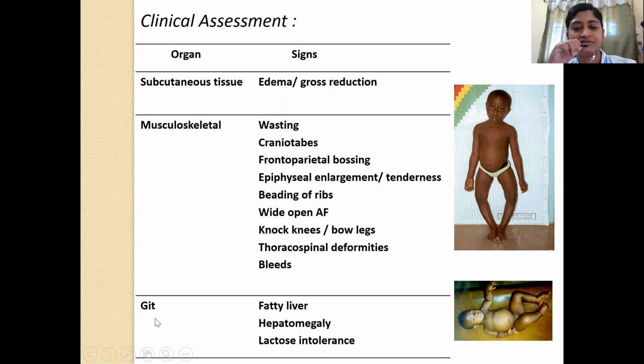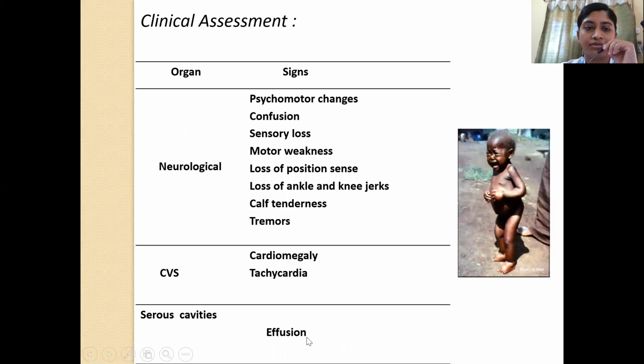And in the gastrointestinal tract, you may get fatty liver, and you may get hepatomegaly, and also there will be evidence of lactose intolerance in the form of perianal rashes. Neurologically, there can be varied manifestations in the form of psychomotor changes. The child may be irritable, as you can see here, apathetic. It will be a dull child who is not interested in the surroundings. It can even lead to confusion. There can be sensory neuropathy, thereby resulting in sensory loss.